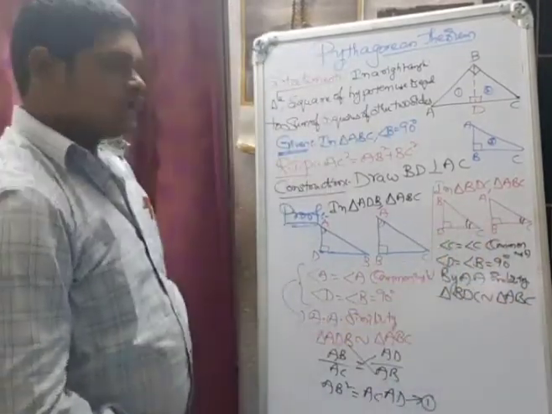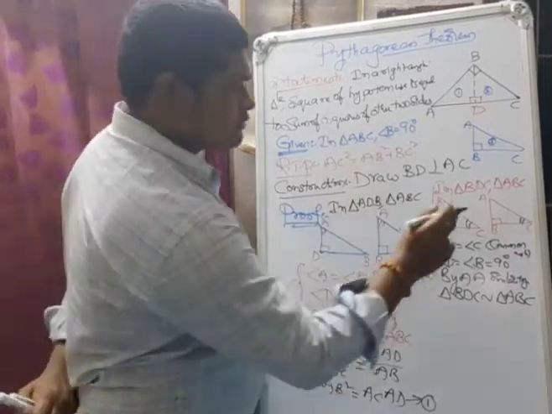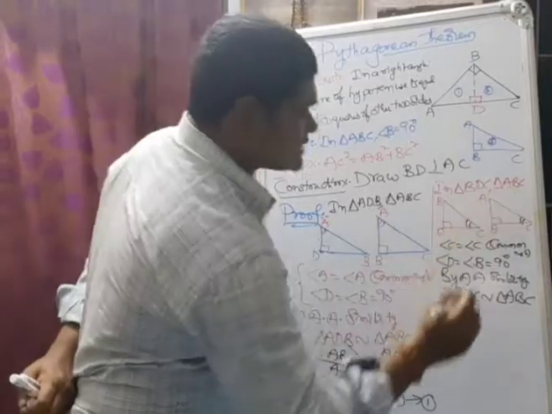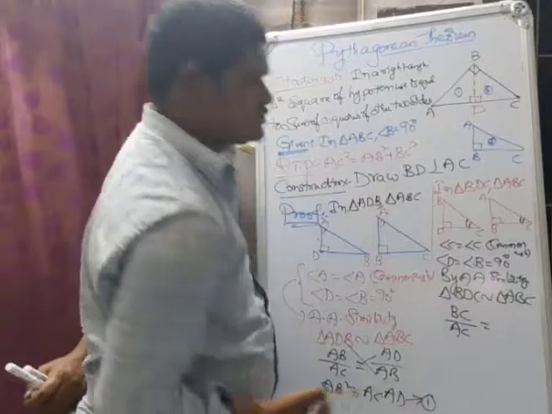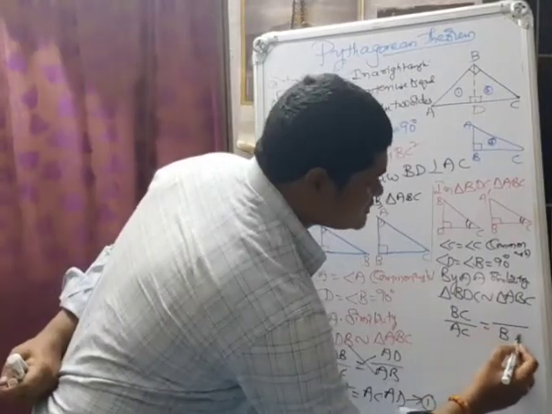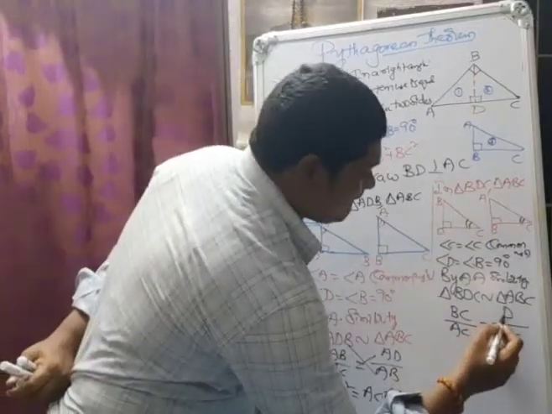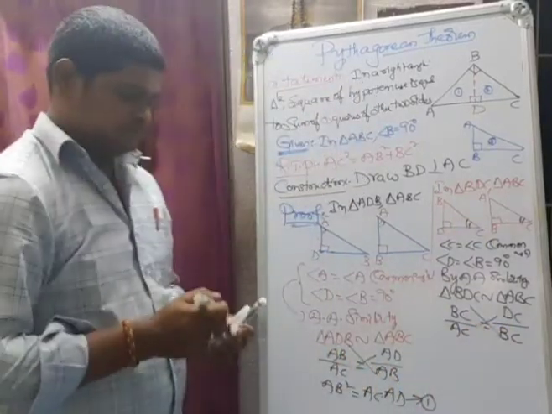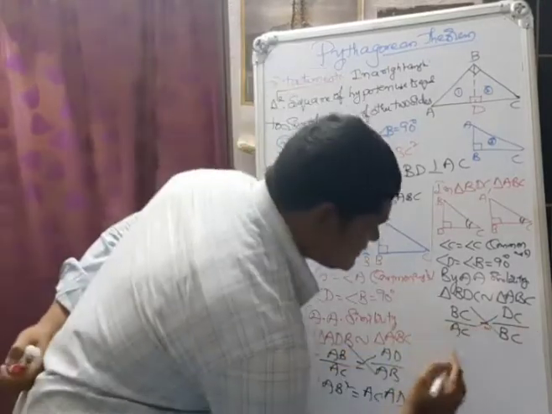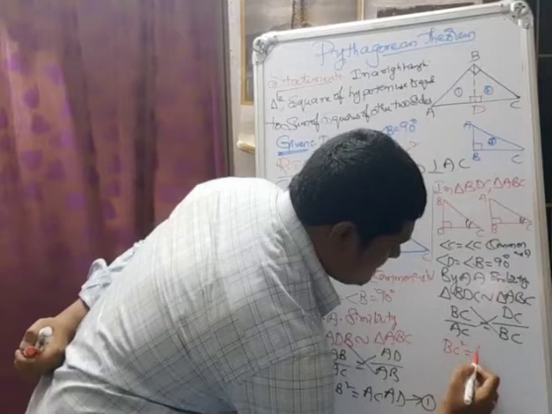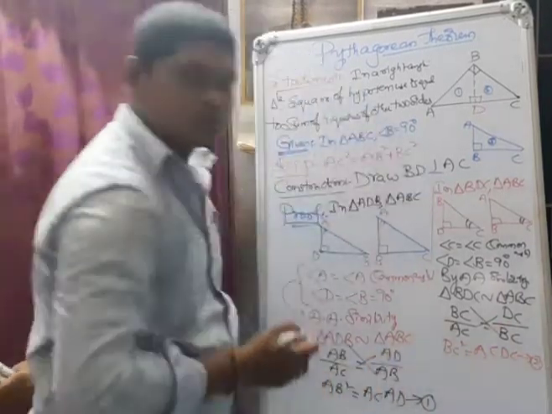Okay. Now from this we have to find BC square. Where is BC? Here, observe. In the first triangle, BC is the corresponding side of AC. That means BC by AC is equal to, in the second triangle, the corresponding side is DC. Now do cross multiplication. What do you get? BC square is equal to AC into DC. This is equation number 2.